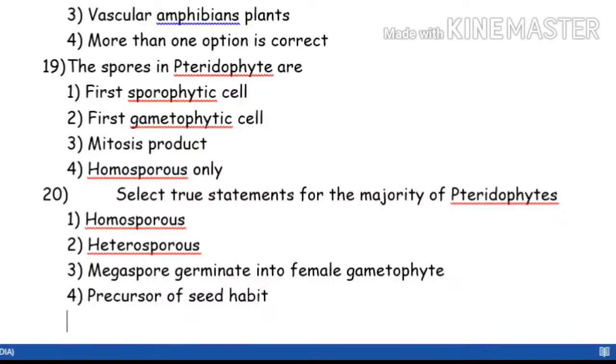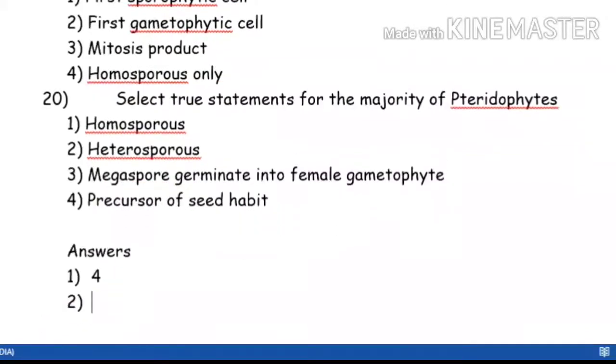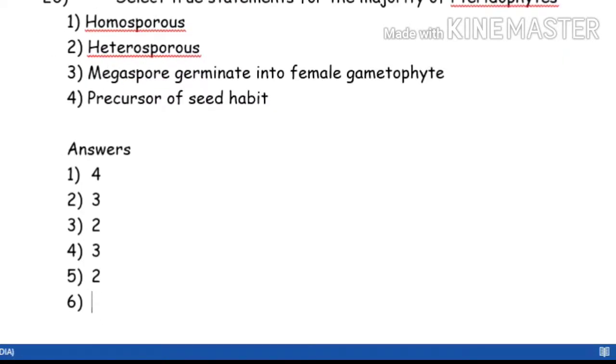I hope this practice session will help you a lot. Now see the answers. I'll be writing them down. Please try to match it.